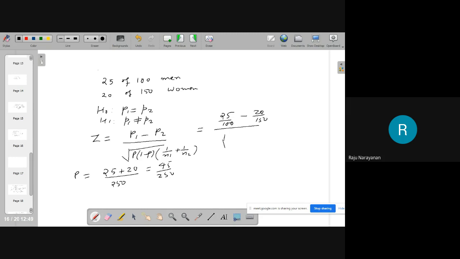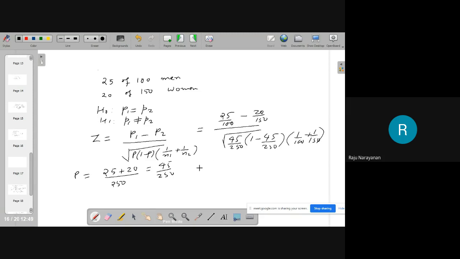Therefore, root of P into 1 minus P into 1 by 100 plus 1 by 150.